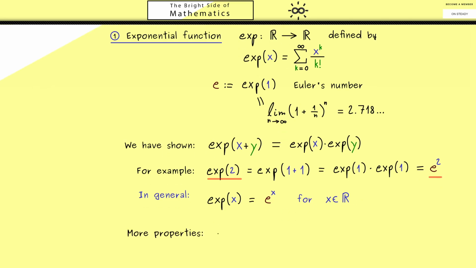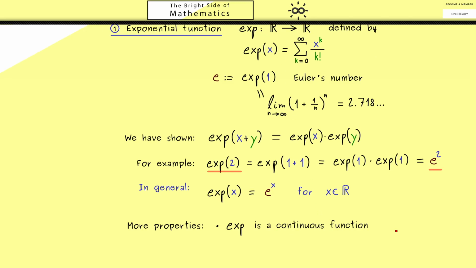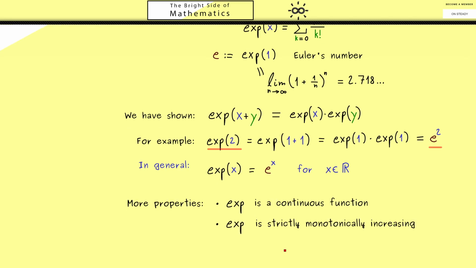The first part might not surprise you, the exponential function is a continuous function. So it's continuous at all points in R. Then the next property is that this function is at all points increasing. More concretely, we would say the exponential function is strictly monotonically increasing. Which simply means if we look at two points x and y, where y is greater than x, then also the values fulfill the same inequality. So exp of y is greater than exp of x.